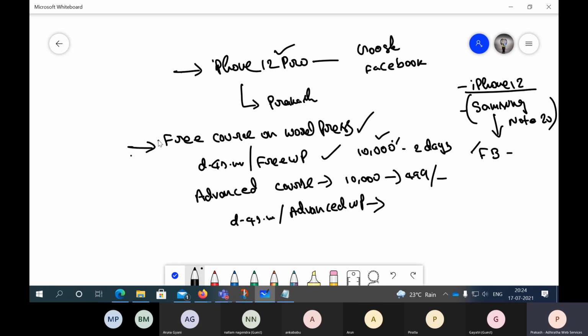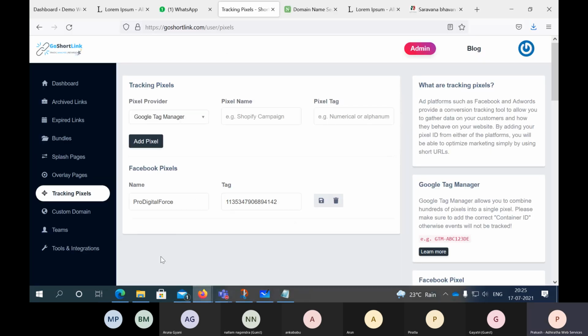Because I already started offering you something free yesterday or 2 days back or 1 week back. Now this time if I start promoting something advanced with a discount, a 10,000 rupees worth course I'm giving for 499 rupees, the chance of you buying it is higher, right? That's what we can do using this method, the tracking pixel.